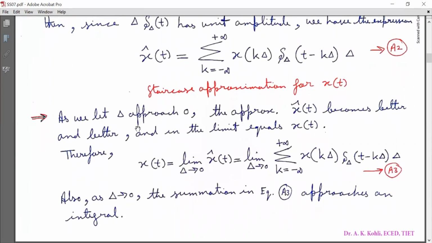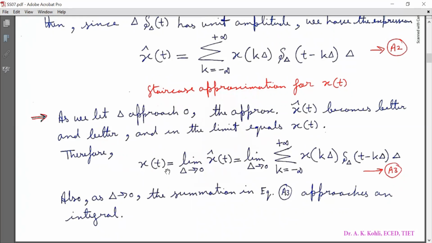As we let uppercase delta approach 0, the approximation x cap t becomes better and better, and in the limit equals xt.